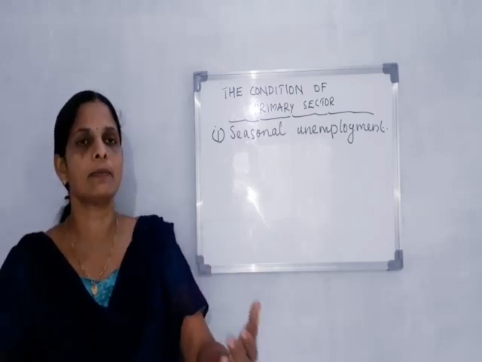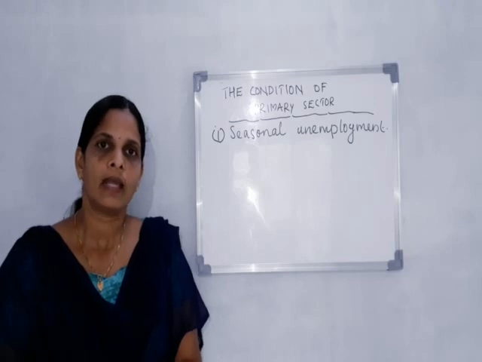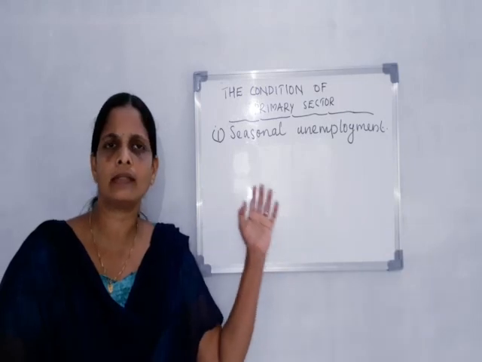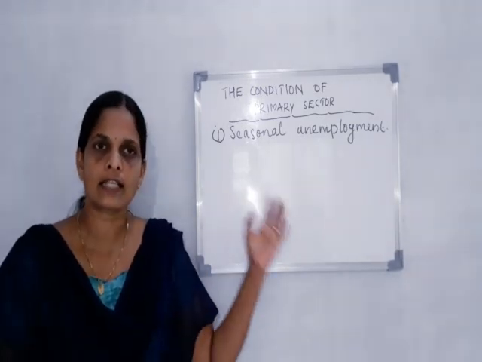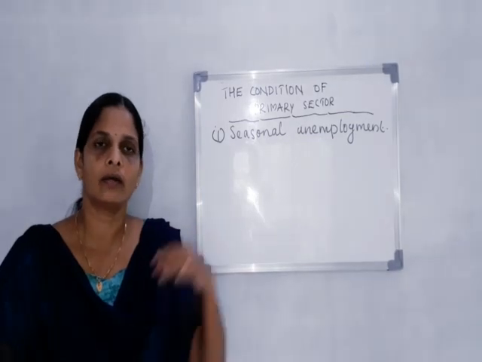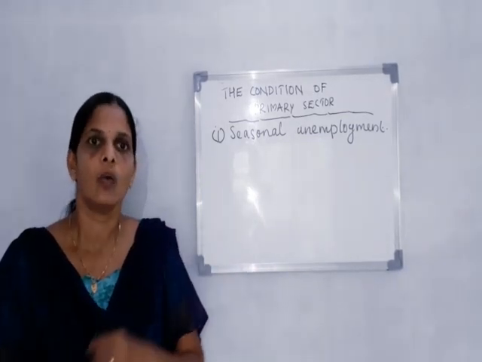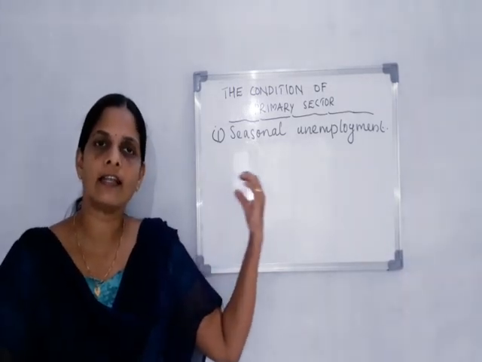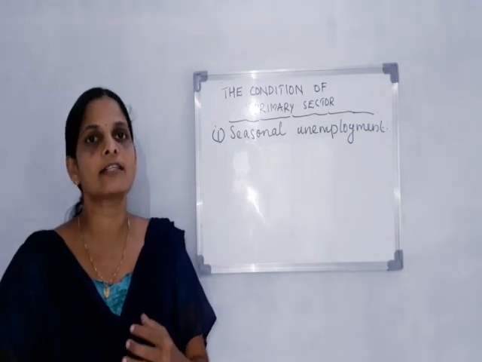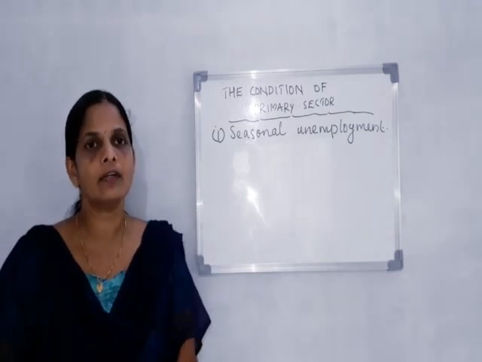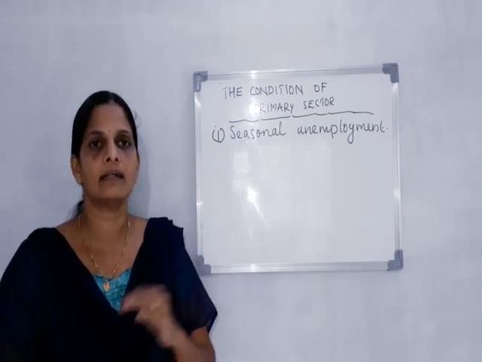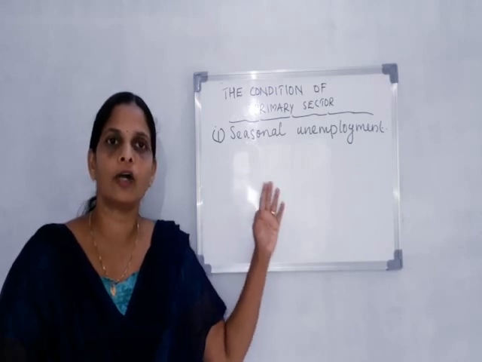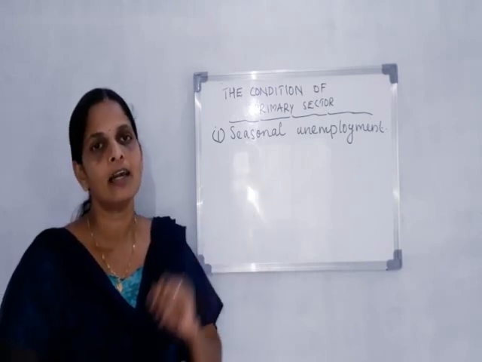In all other seasons people remain without a job. In the primary sector, farmers get work especially during certain seasons, for example the sowing season or harvesting season. In all other seasons they remain jobless. This seasonal nature of the primary sector affects the total production. People are apparently working but they get a job in a certain season only. So seasonal unemployment is one of the important reasons behind this condition in the primary sector.